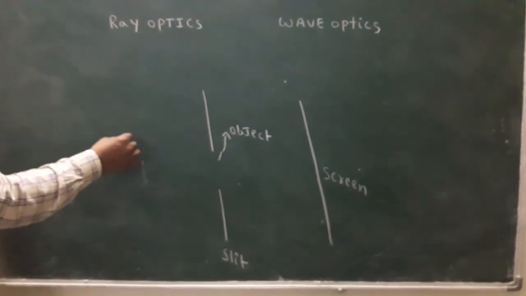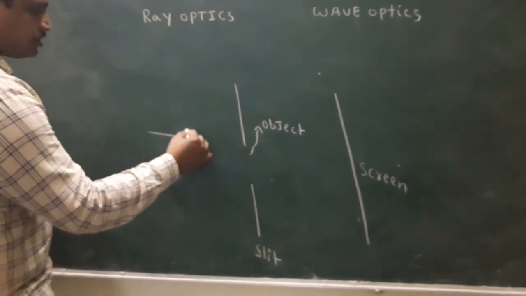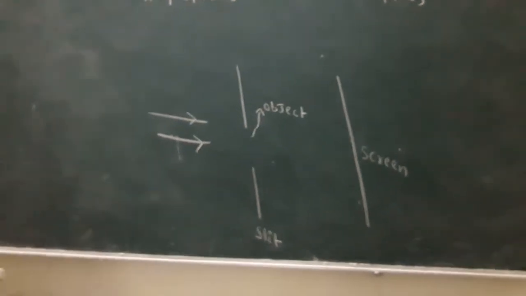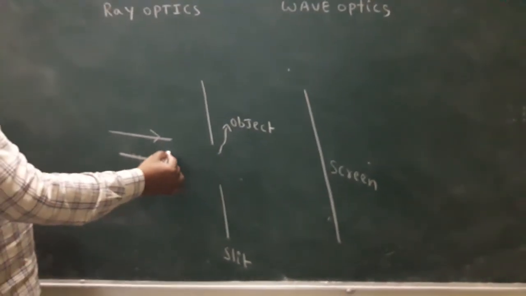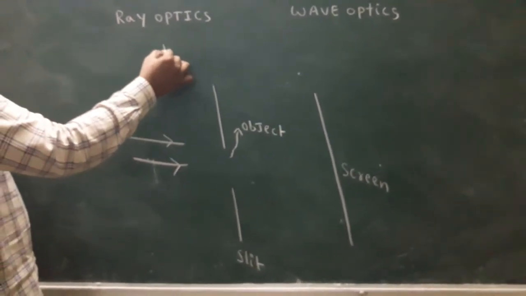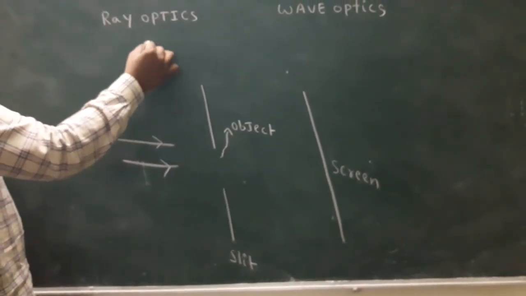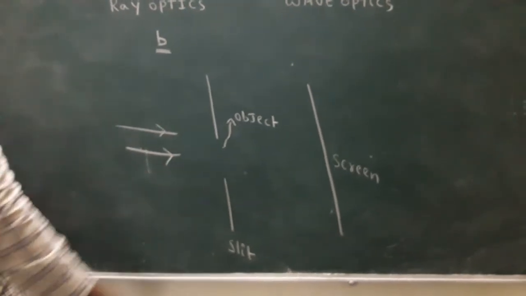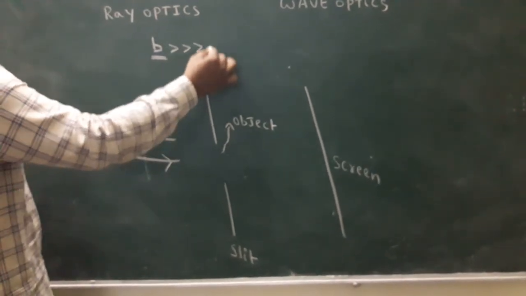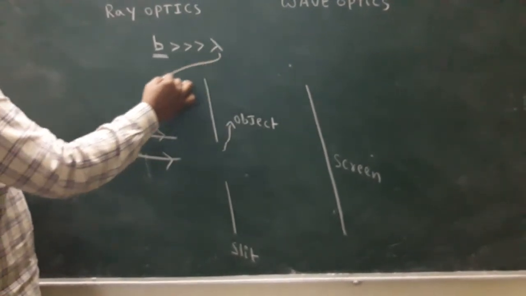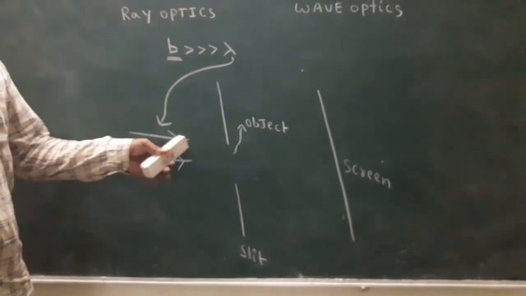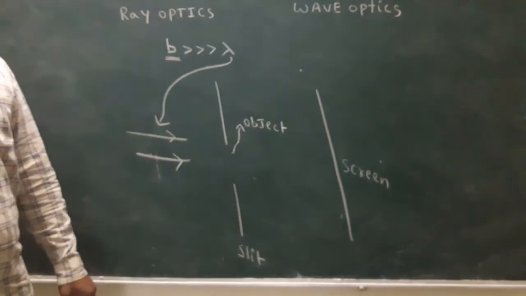In this situation, for example, this is the light. This light falls on the object. Here b indicates the size of the object, here the size of the hole. Lambda means the wavelength of the light. Once again I repeat: light falls on the object.